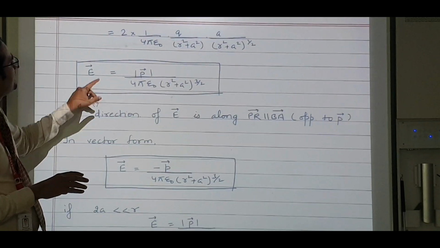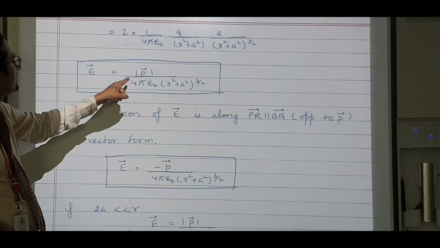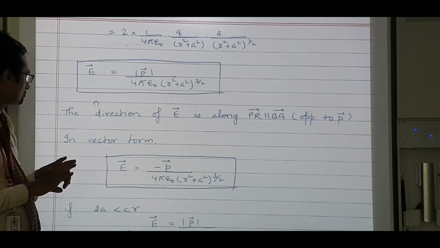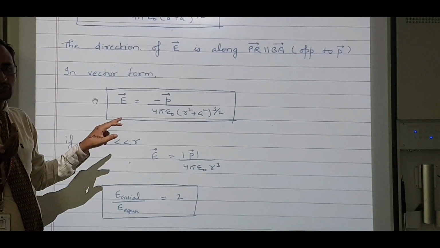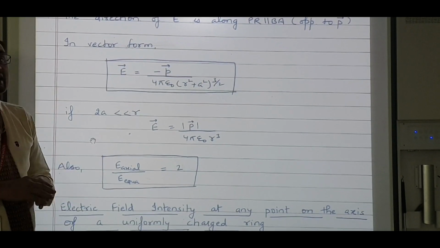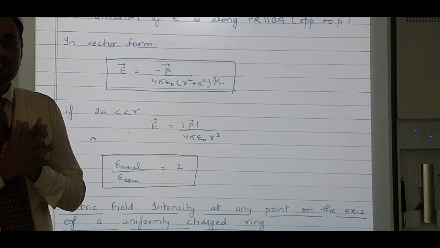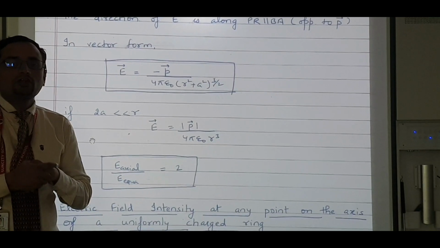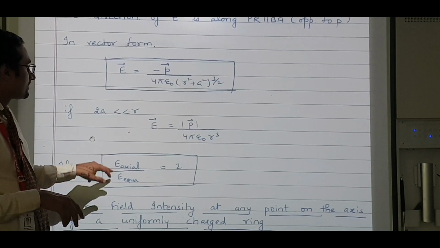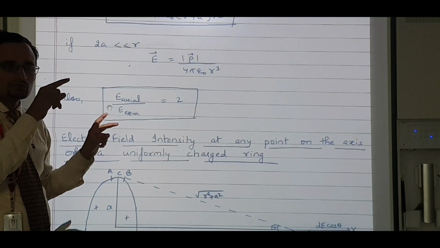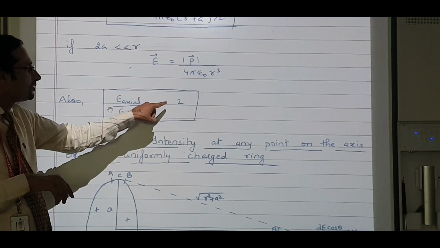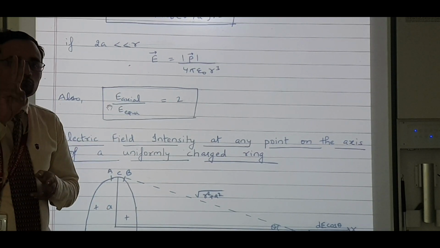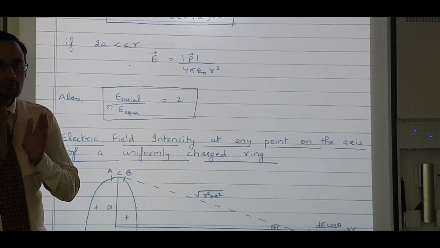So E is equal to, by the way, q into 2a is p. So p over 4 pi epsilon naught, r square plus a square to the power of 3 by 2. In vector form, put the direction also. As we discussed, if the dipole is short, 2a is very small compared to r and can be neglected. So E is equal to p by 4 pi epsilon naught r cube. In the axial case it was more, so if I divide the two, E axial by E equatorial is equal to 2. It's an important derivation for you. You should be doing this.